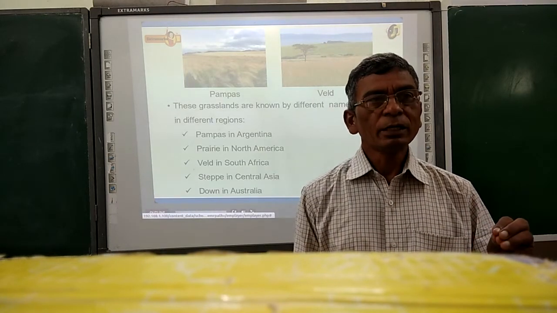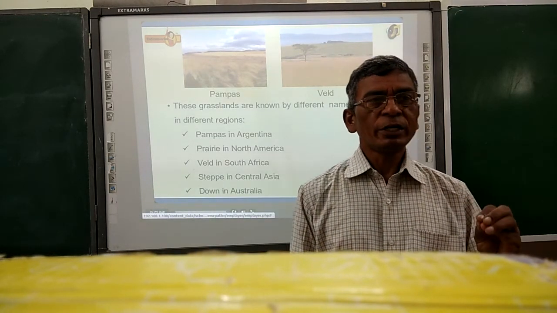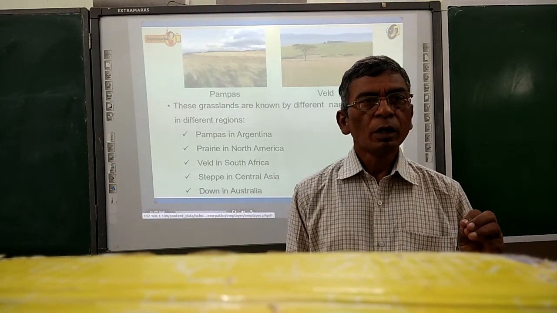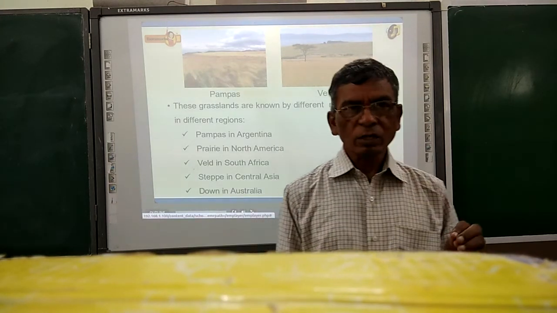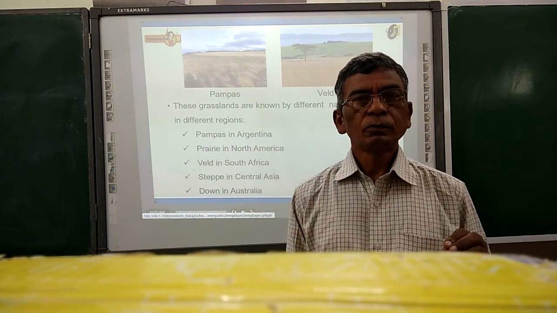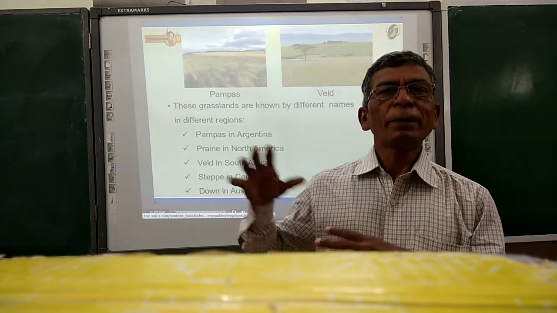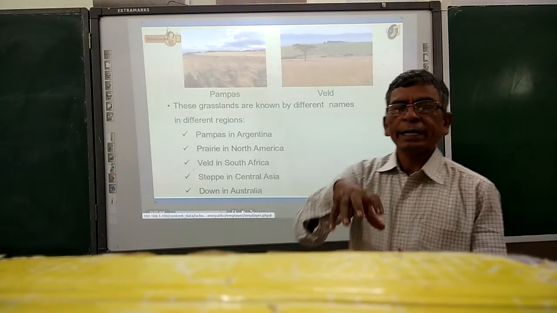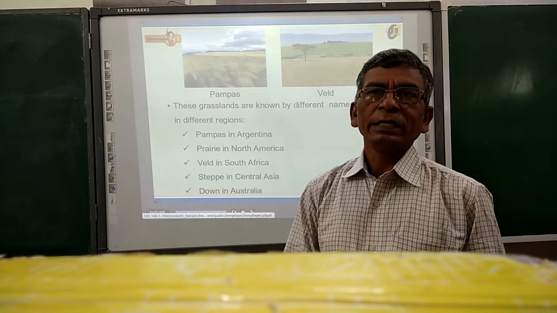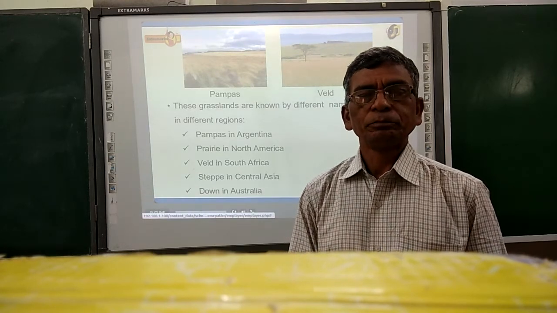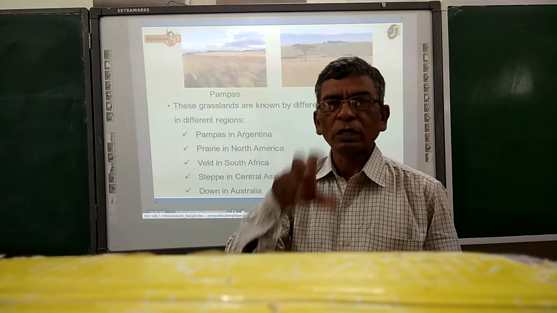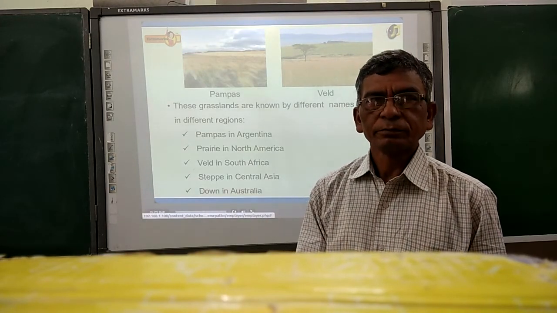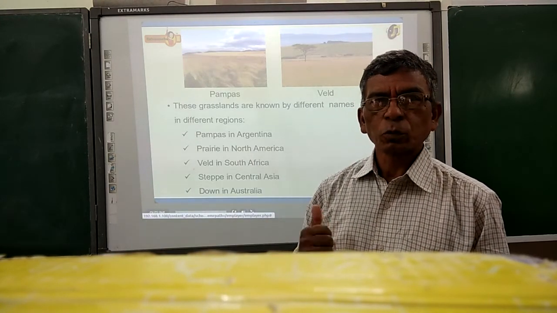Prairies of North America, pampas of Argentina, steppes of Central Asia, downs in Australia. So these are all temperate grasslands because most of these grasslands are located in the mid-latitudes of the different continents of the world. Clear? Let us proceed.